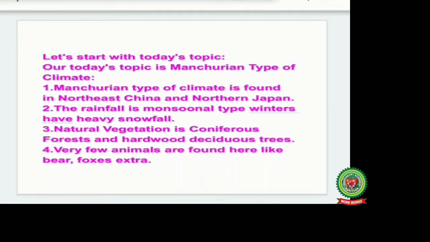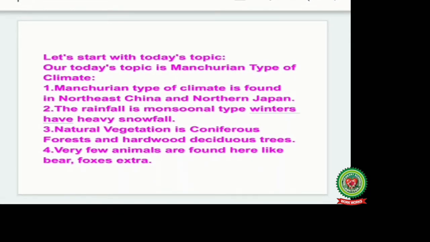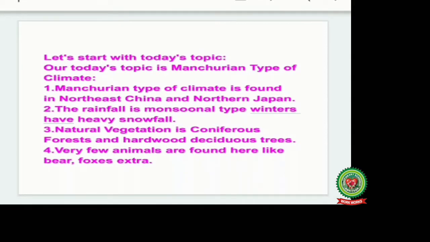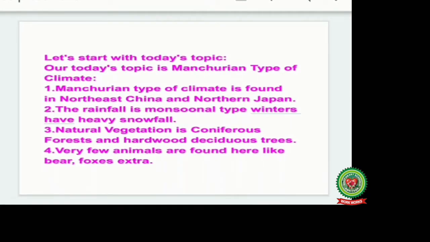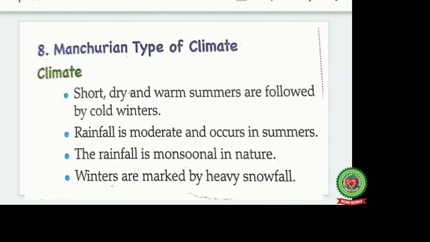Now let's start with the topic. Our today's topic is Manchurian type of climate. Manchurian type of climate is found in northeast China and northern Japan. Number 2, the rainfall is monsoonal type. Winters have heavy snowfall. Number 3, natural vegetation is coniferous forest and hardwood deciduous trees. Number 4, very few animals are found here, like bear and oxen only.